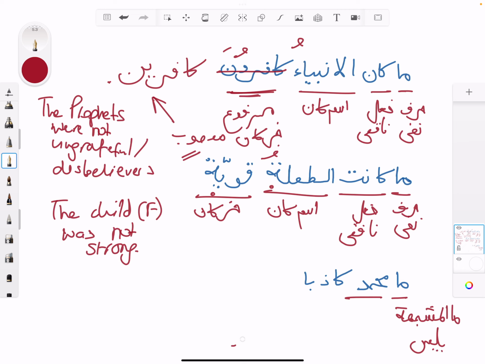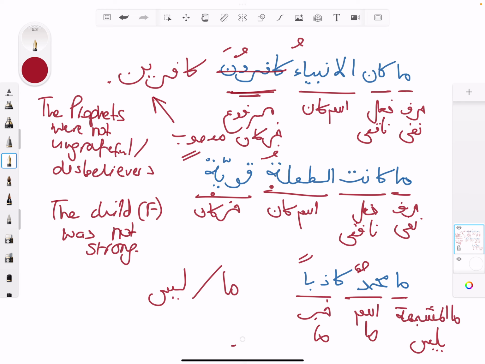So ma Muhammadun kadhiban. Okay, ma Muhammadun kadhiban. And this is going to become the ism of ma, and kadhiban is the khabar of ma. Okay, the translation is very important here, because ma and laysa are the same.